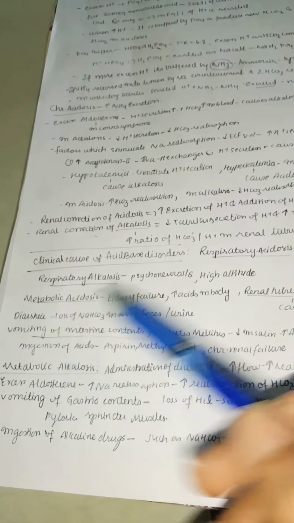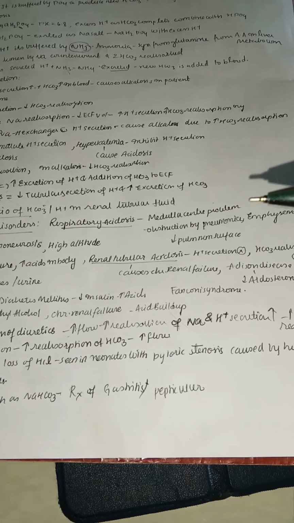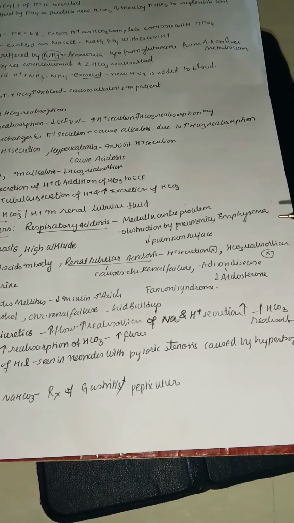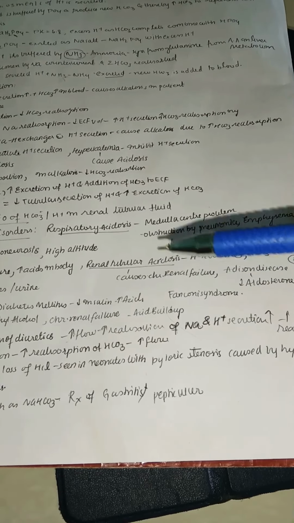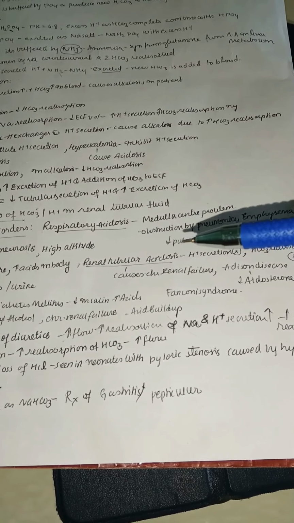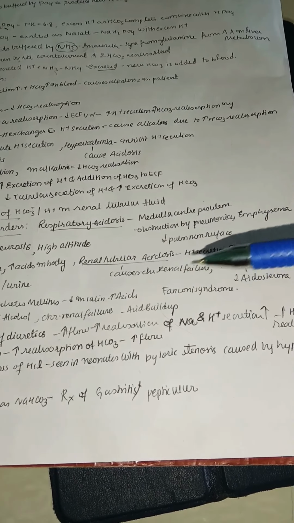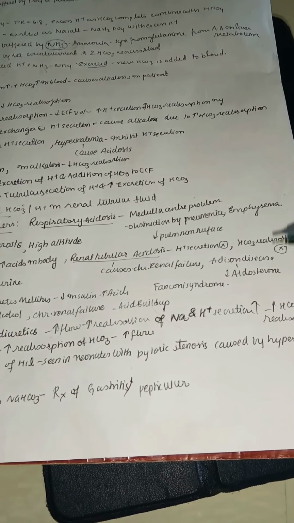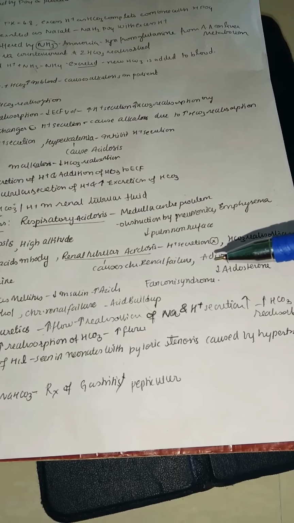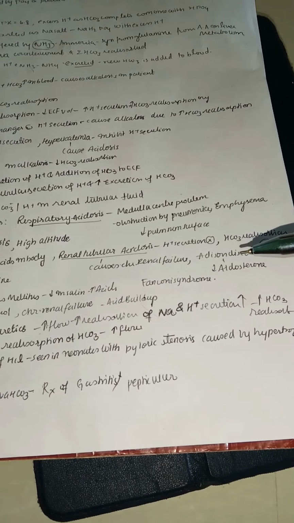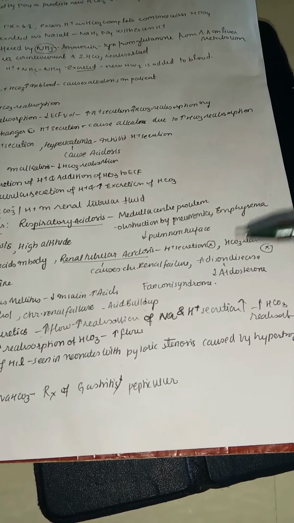And renal tubular acidosis. Renal tubular acidosis is because there is no hydrogen secretion and there is also no bicarbonate reabsorption. As there is no hydrogen secretion and no bicarbonate reabsorption, more hydrogen is accumulated in the body. This will lead to renal tubular acidosis. The causes of this are chronic renal failure, and also in Addison's disease, there is decreased aldosterone. Whenever there is decreased aldosterone, it means there is no hydrogen secretion. So whenever there is no hydrogen secretion, there is no bicarbonate reabsorption. So because of this, it will lead to acidosis.